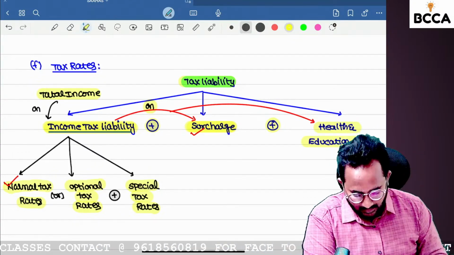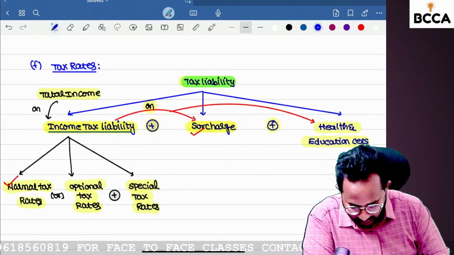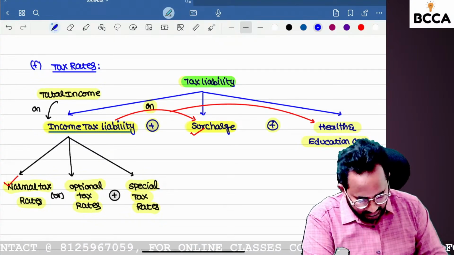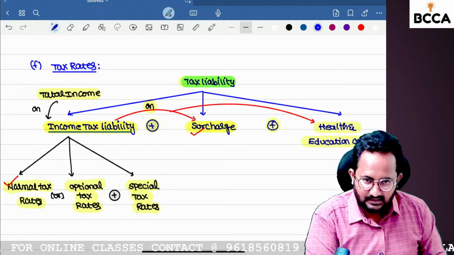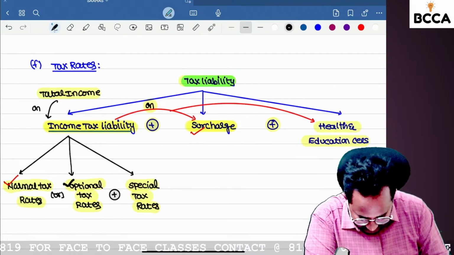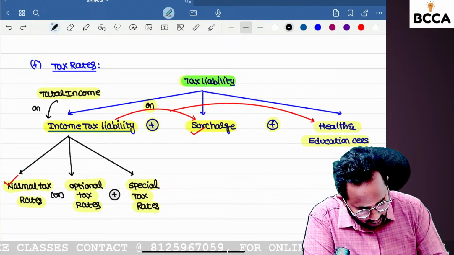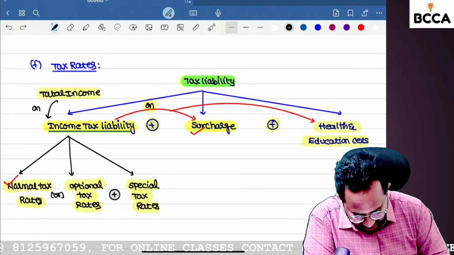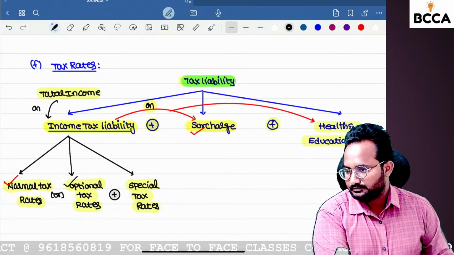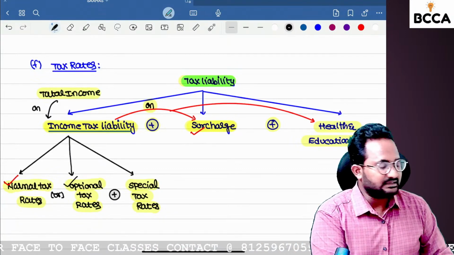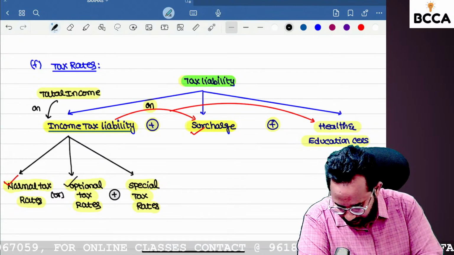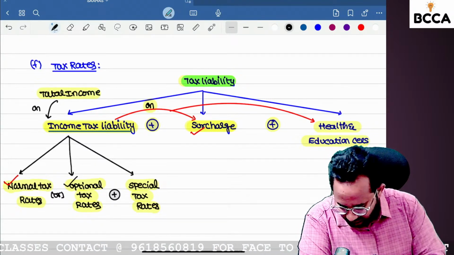in order to find out the tax liability. So in yesterday's discussion, I think we discussed the normal tax rates. Next, surcharge discussion is also over. So in today's session, I want to concentrate on the optional tax rate. What is that? Optional tax rate. Shall we start the discussion related to optional tax rates, all of you? Please give me confirmation.